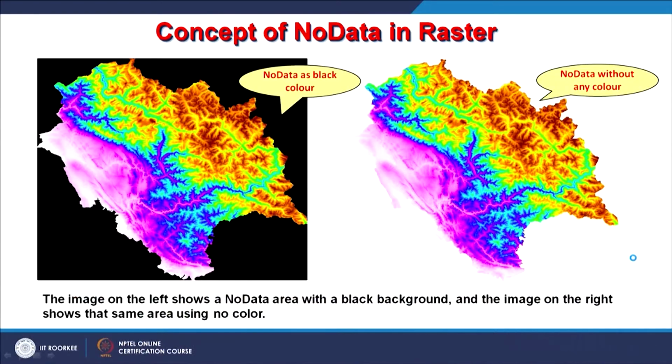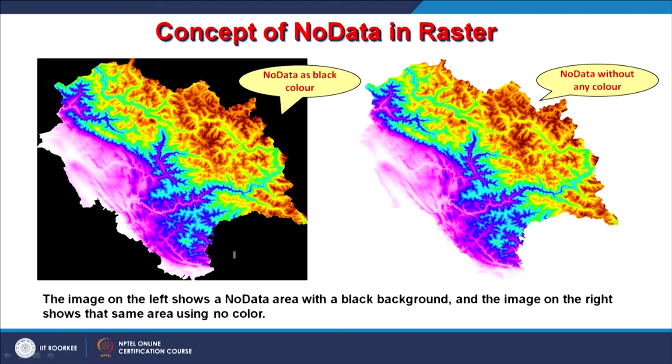Now, let us take an example. Here this is a Himachal Pradesh SRTM DEM, which I have extracted from that tile using the Himachal Pradesh political boundary. When you extract that data, the overall raster has to be either square or rectangular. So, what happens to the outside area? The outside areas here were assigned black color, and therefore you are seeing it like this.